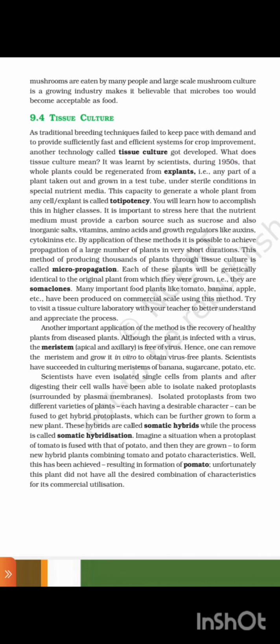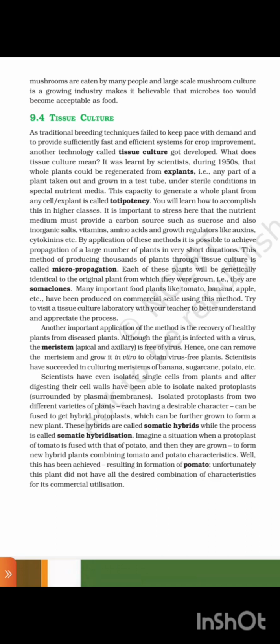It was learned by scientists during 1950 that the whole plant could be regenerated from explants, any part of the plant taken out and grown in a test tube under sterile conditions and special nutrient media. This capacity to generate a whole plant from any cell or explant is called totipotency. You will learn how to accomplish this in higher classes.